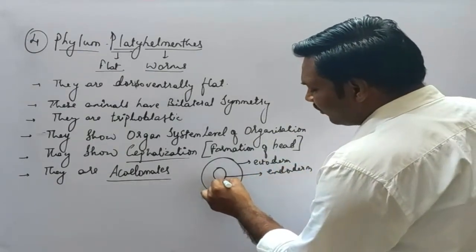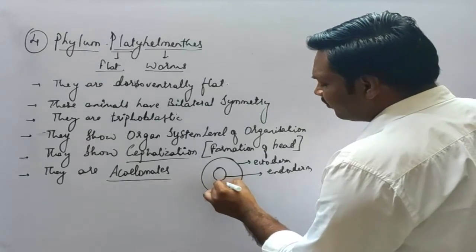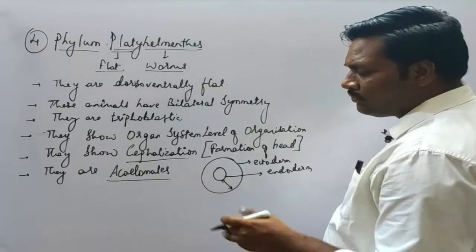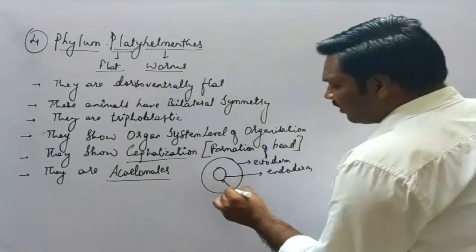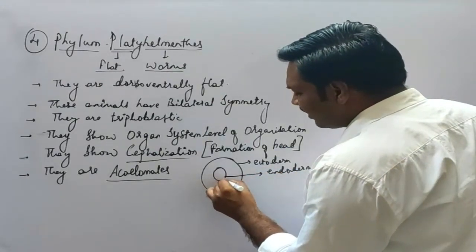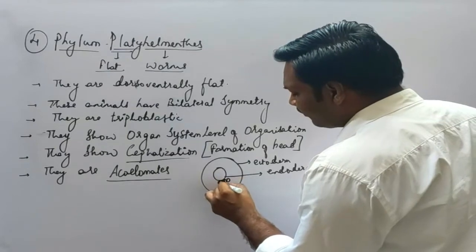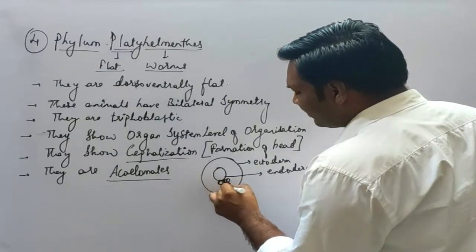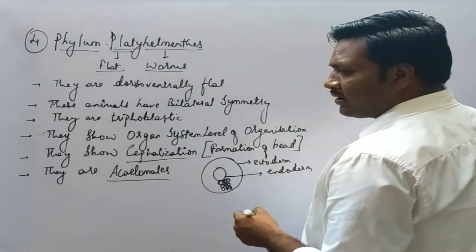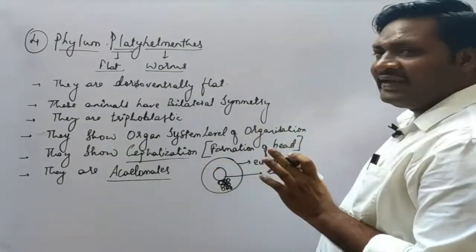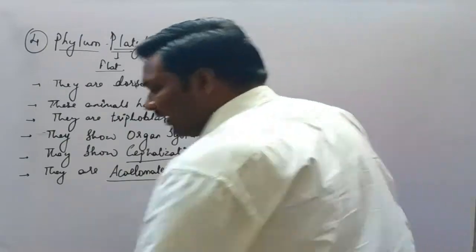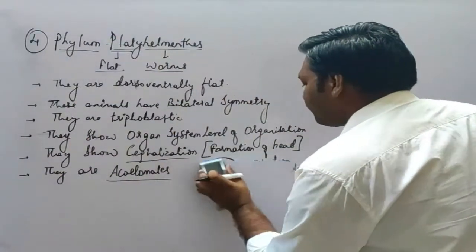The part between the ectoderm and endoderm is supposed to be the mesoderm, but here there is a presence of a number of cells. Many cells can be seen. When this is seen in animals, they are referred to as acoelomates. So that is about the acoelomate.